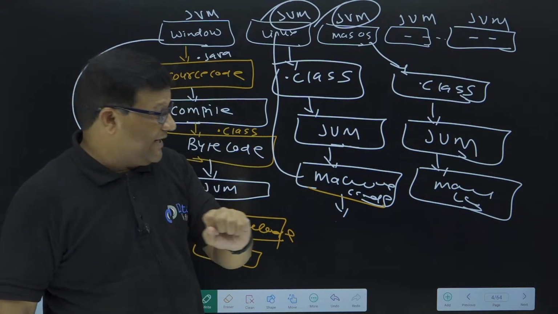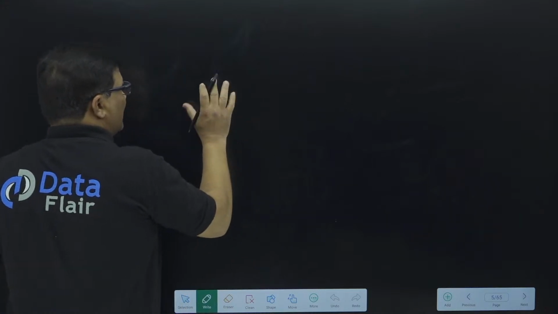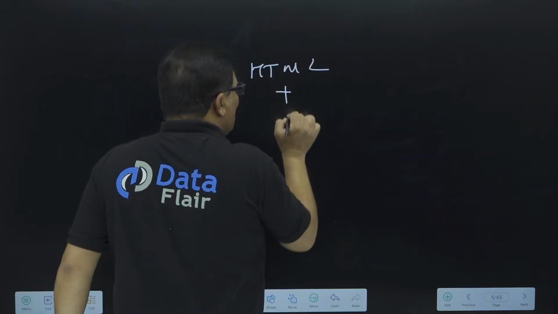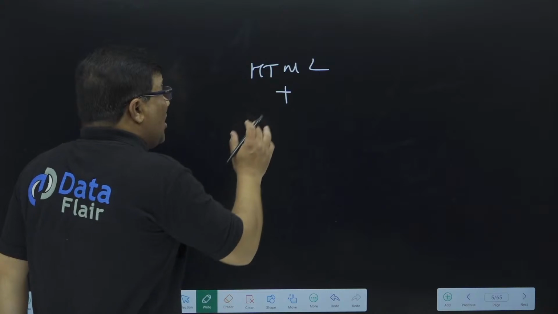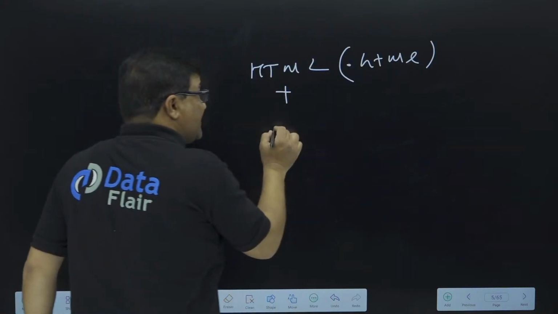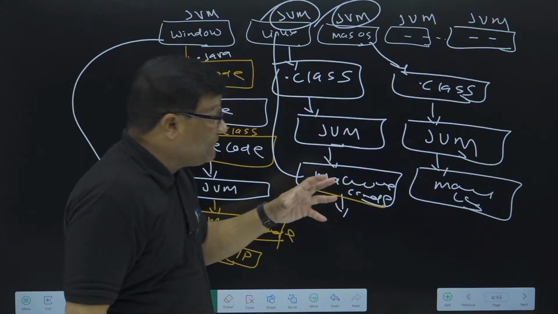Now let me show you the scenario at that time, when Java was actually used for web development. Watch it very carefully, and then I'll come to the next concept, the architecture of JRE and JVM. So if a developer wants to develop a dynamic website, you know what a dynamic website is? A combination of HTML and one compiled language.